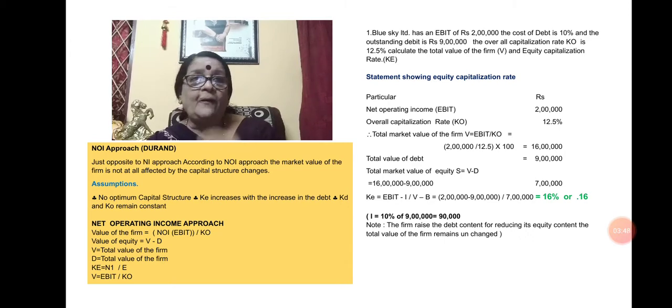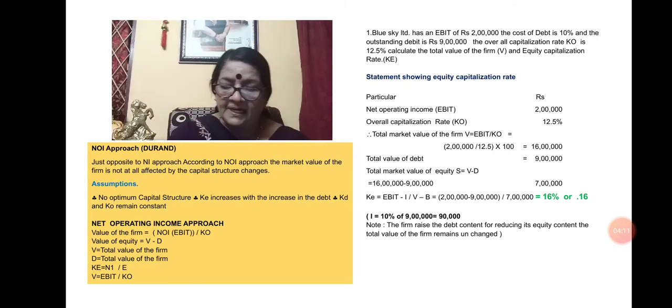The value of equity is V minus D: 16 lakh minus 9 lakh, that is 7 lakh, where 16 is V and 9 lakh is debt. So the equity capitalization rate equals EBIT minus I divided by the value of equity, which is 7 lakh.